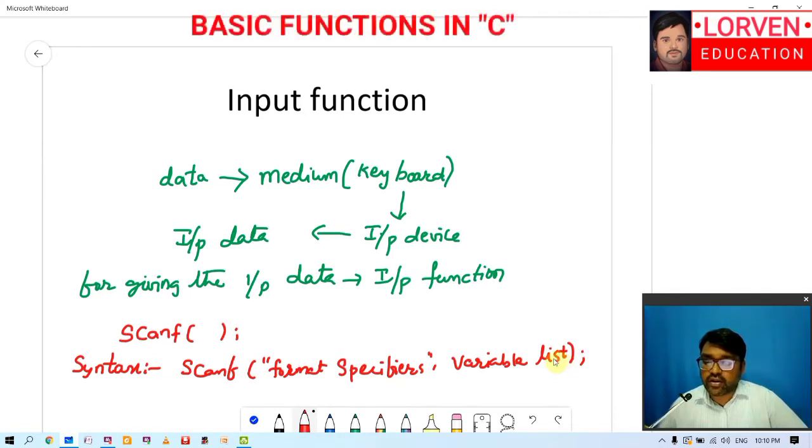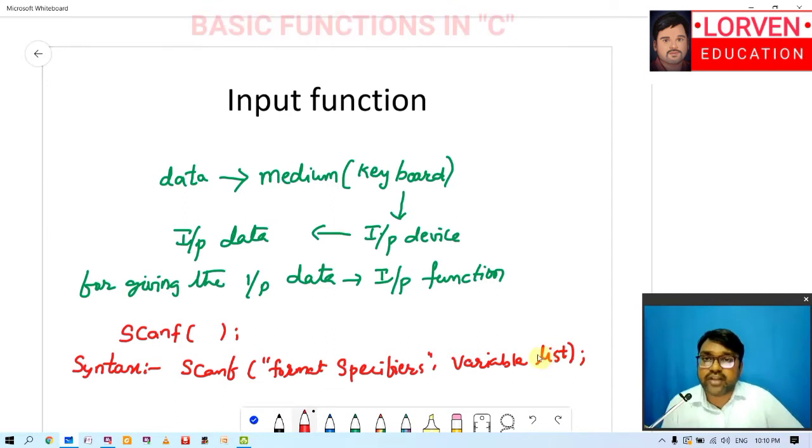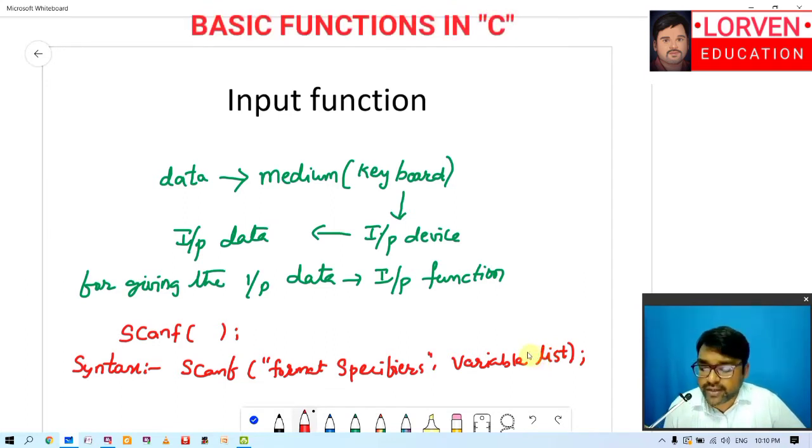So this is how you have to understand the syntax of input function. Whenever you're writing some input function, you have to follow only this defined set of syntax to implement the input function: scanf, format specifiers, variable list.